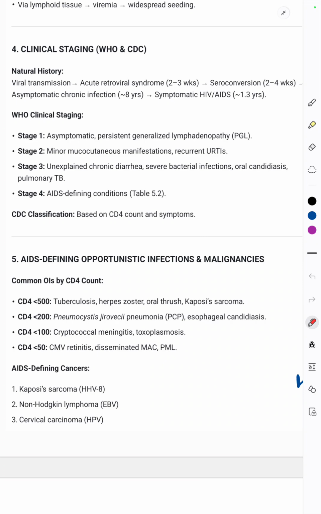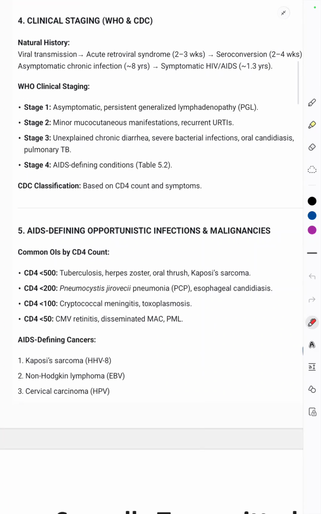So the CDC classification is based on CD4 counts as well as symptoms. Now very important is the CD4 count. CD4 count defines the opportunistic infections and the malignancies that can happen in AIDS. If the CD4 count falls to less than 500, the most common organism is Mycobacterium tuberculosis, leading to tuberculosis. Then herpes zoster virus, oral thrush, that is candidiasis, and Kaposi sarcoma can happen.